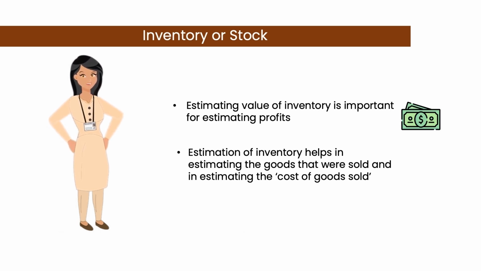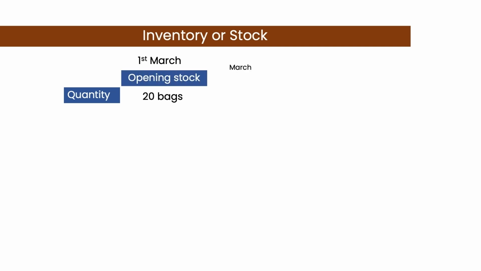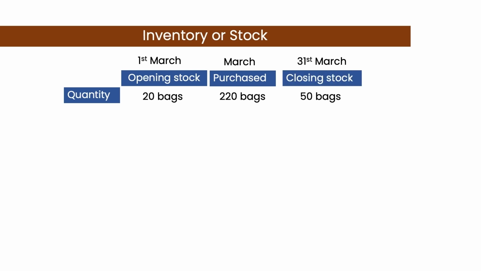Let us understand this with an example. Suppose on 1st March you had 20 bags of rice in your stock. We call this opening stock for the month of March. Then, during the month of March, you purchased 220 bags of rice. You also sold certain bags of rice during the month. And on the last day of March, that is 31st March, you were left with 50 bags. We call this closing stock for the month of March. So, can you tell how many bags were sold? You can pause here and think.